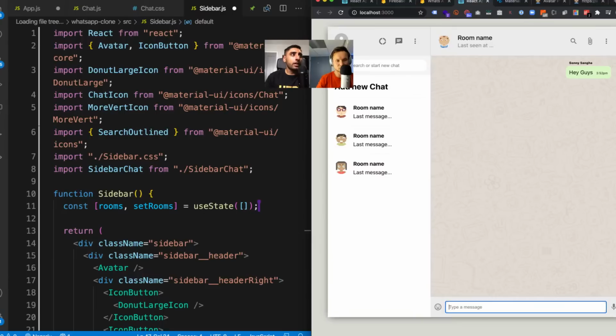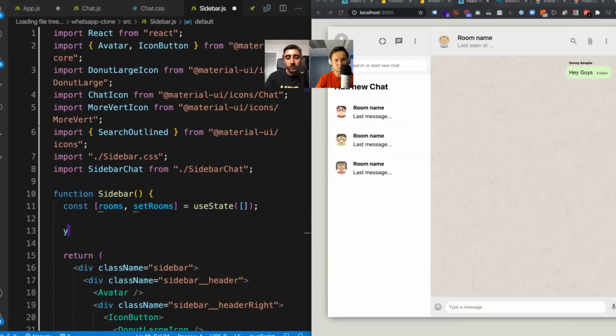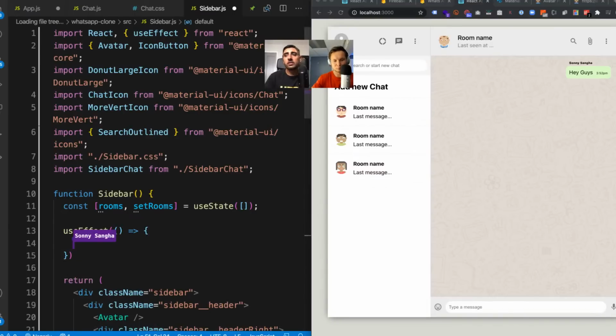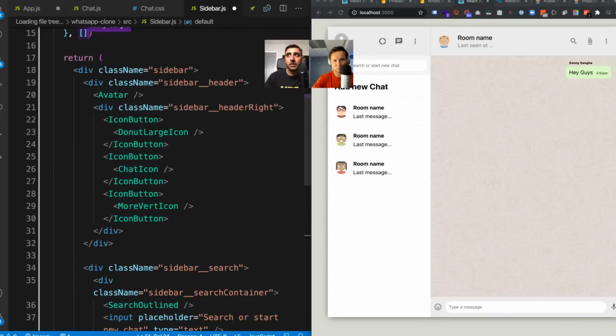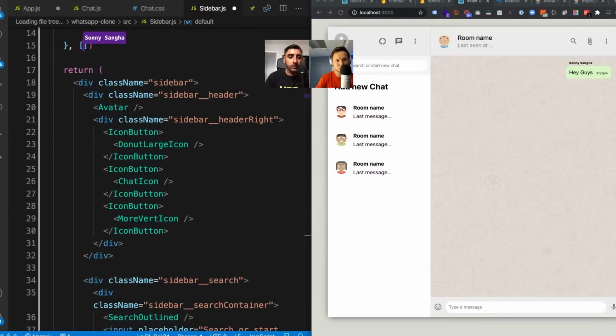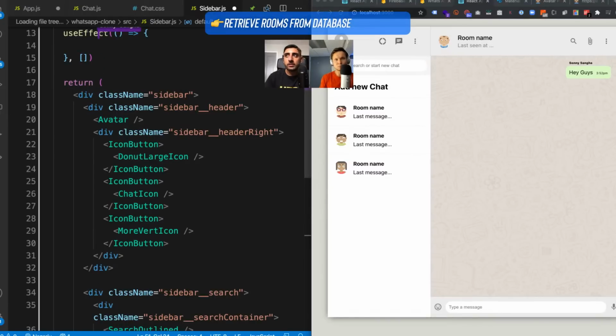And then I'm going to use a useEffect. When the sidebar component loads, I want to shoot off a piece of code, and I only want to do this once, because I don't want to keep attaching real-time listeners, which would make my browser super slow. The way we do that is we add these empty dependencies. By adding the empty brackets, it says run this once when the sidebar component loads, and once only.